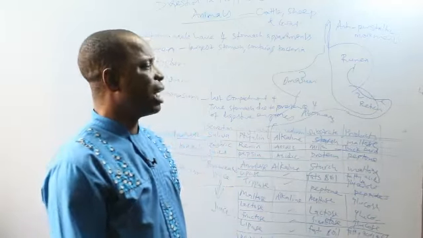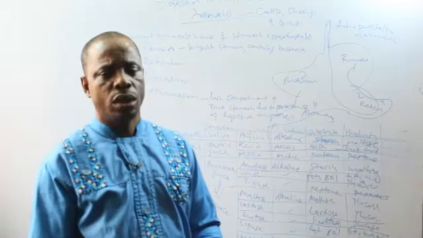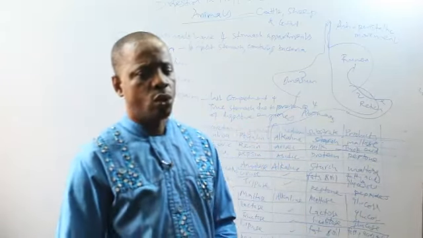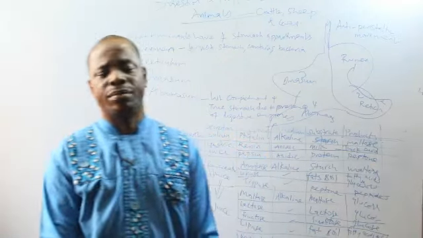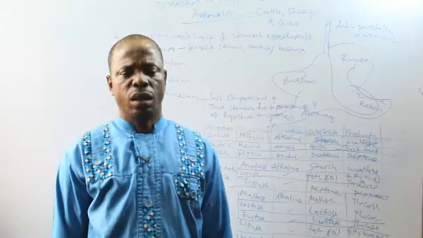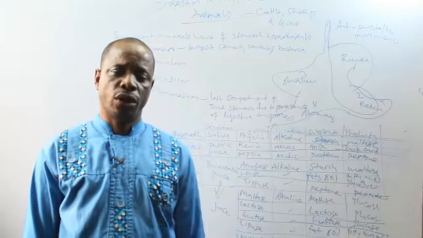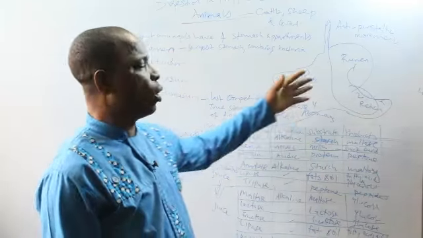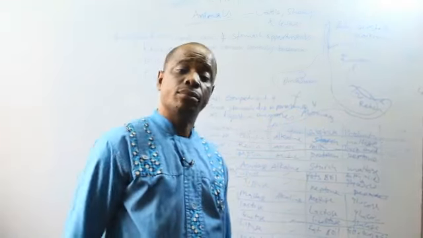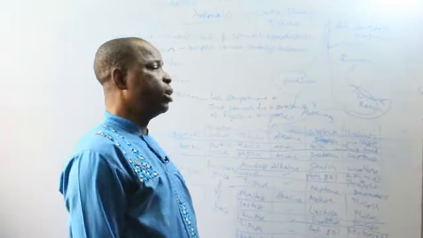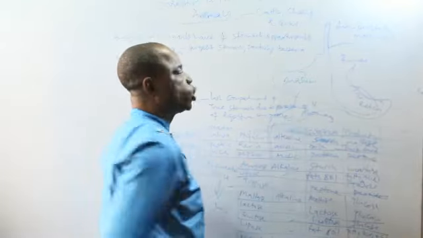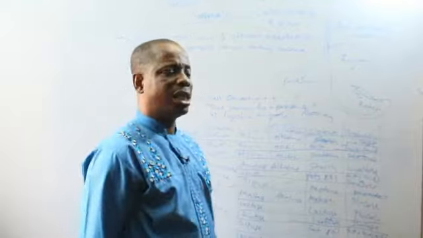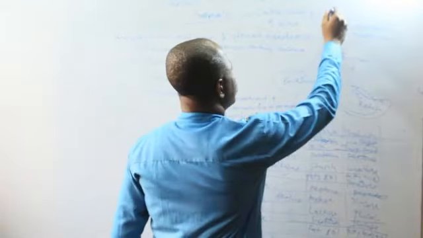What really happens is this: when animals are eating, the ruminants rush the food and take it to the rumen. The rumen stores the food temporarily, and when the animal finishes eating and goes and sits down and begins to rest, the food is brought back to the mouth for regurgitation, for the grinding or chewing. The rumen also adds some liquid to the food to make it a bit watery. Then when it gets to the mouth, the animal chews it again. Then it is swallowed a second time.